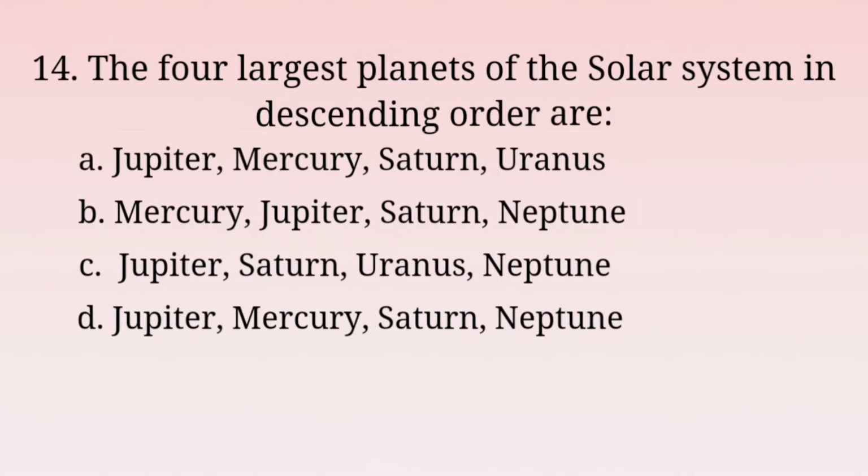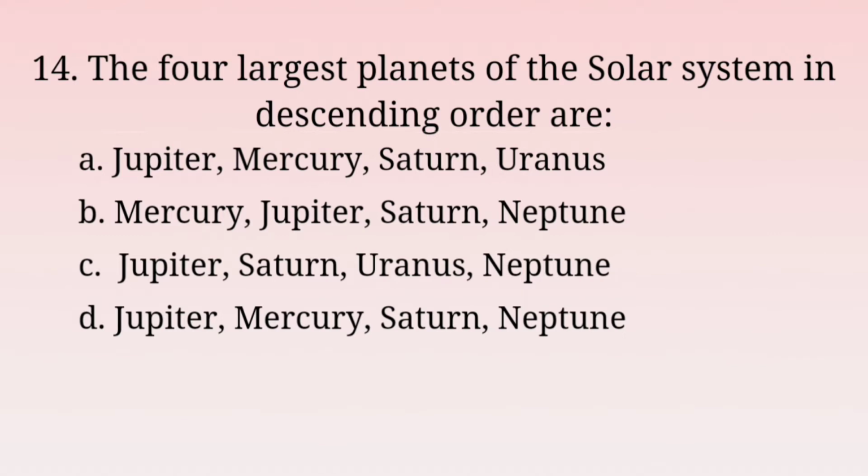Next question. The 4 largest planets of the solar system in descending order are: options A. Jupiter, Mercury, Saturn, Uranus. B. Mercury, Jupiter, Saturn, Neptune. C. Jupiter, Saturn, Uranus, Neptune. And D. Jupiter, Mercury, Saturn, Neptune. So the question is about the largest planets in descending order.